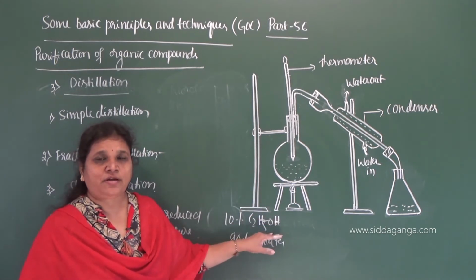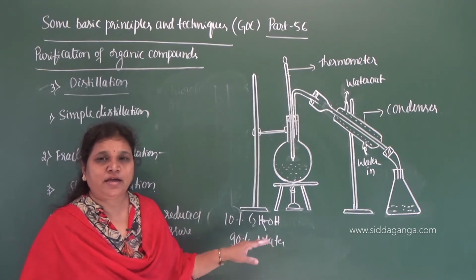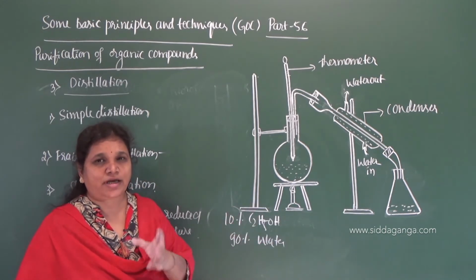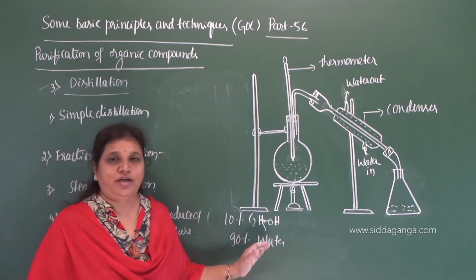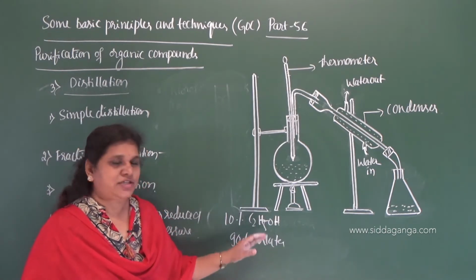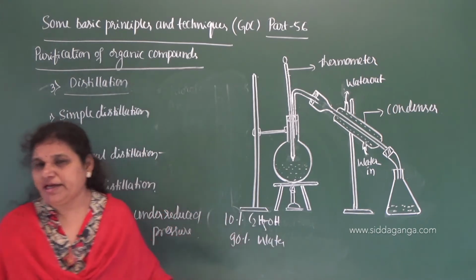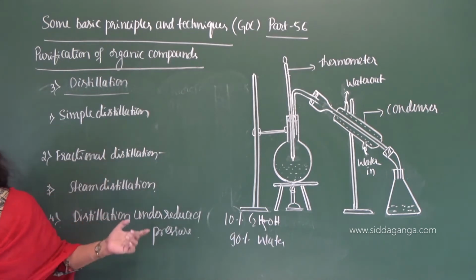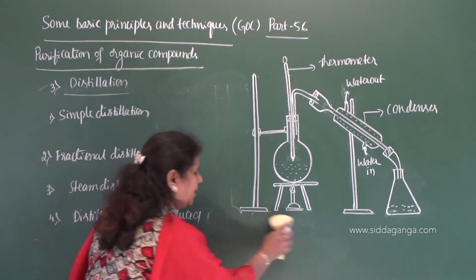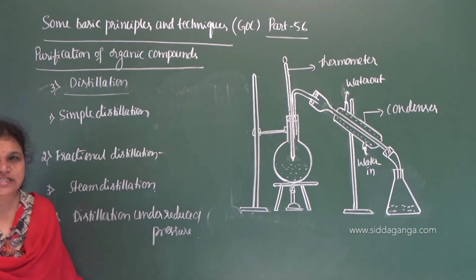95.5 parts of ethanol and only 4.5% of water remains. So even the purification of ethanol containing only 10% can also be done by fractional distillation. Clear? Now let us move on to the third one, called steam distillation.